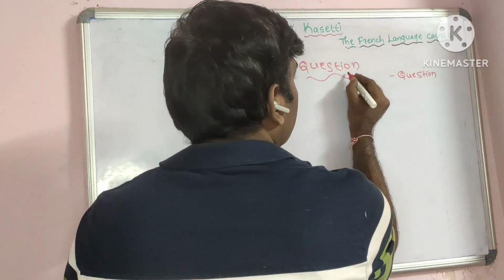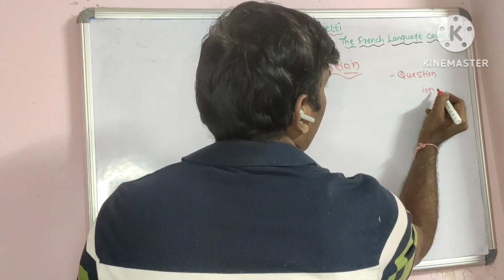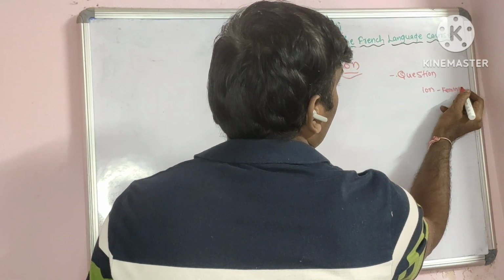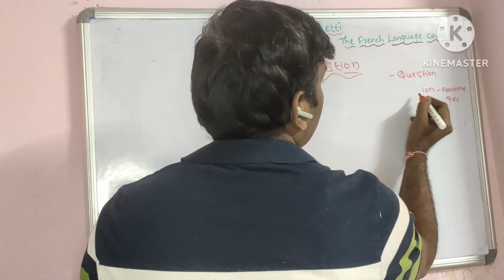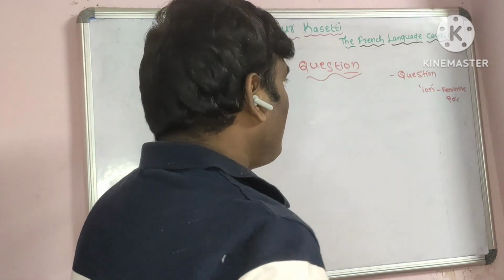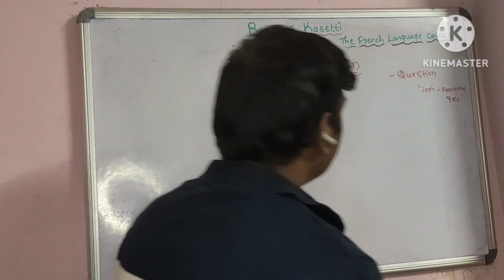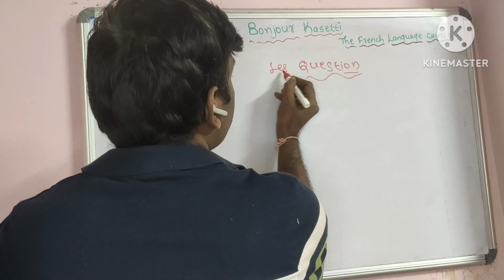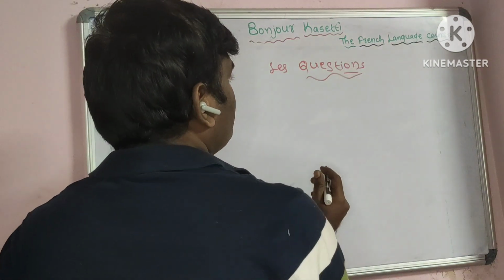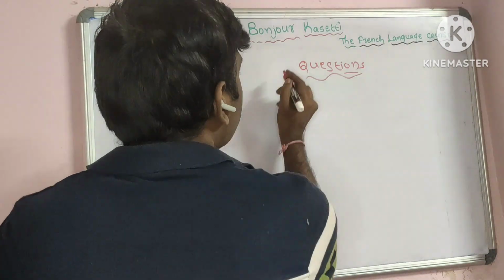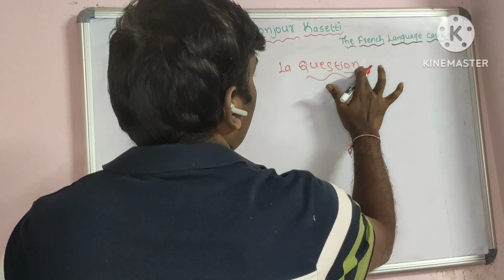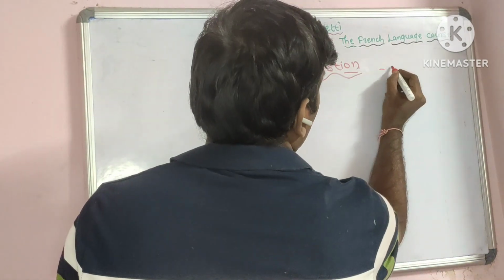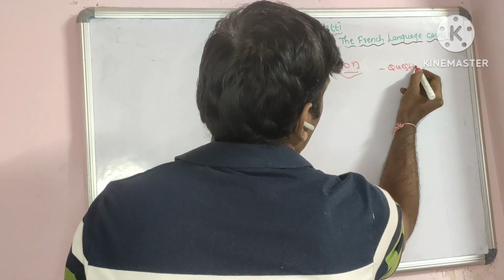In general, in French, the words which are ending with ION are mostly feminine. Okay, 90% of the words ending with ION are feminine words only in French language. Okay, we'll see. Question, what is les questions? It means questions. La question means a single question. Okay, this is question in English.